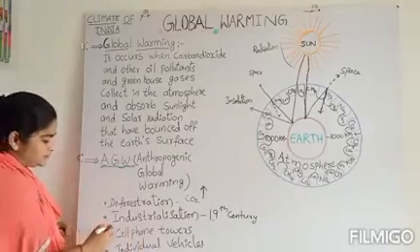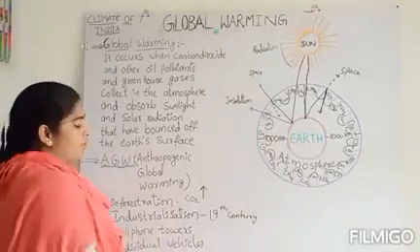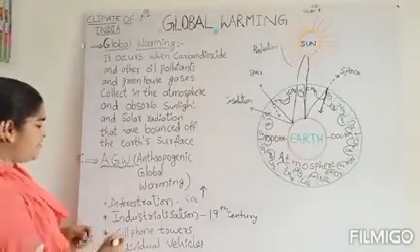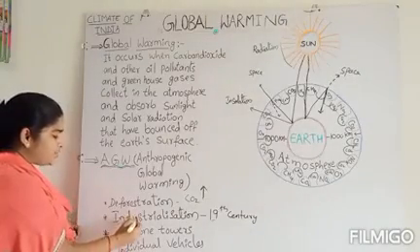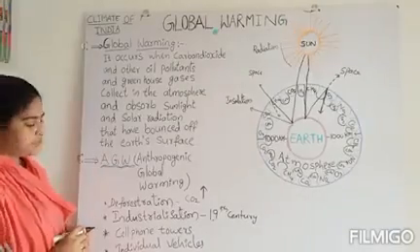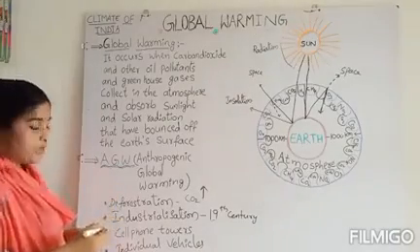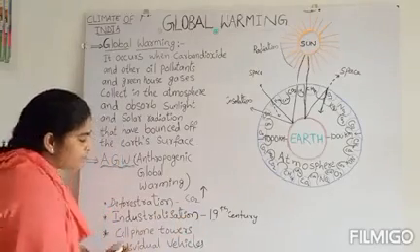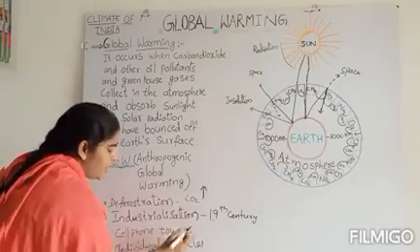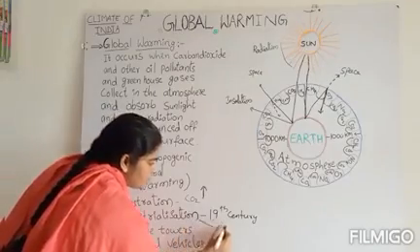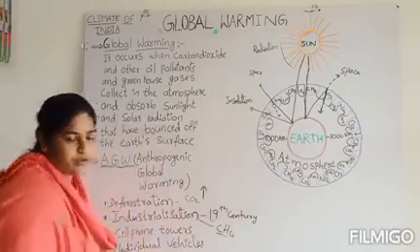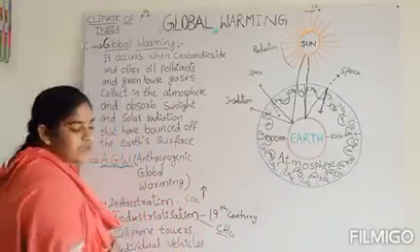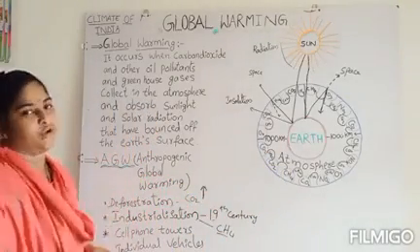And after that, industrialization. From the 19th century, when industrialization started, in these industries coal and other fossil fuels were used. Because of the usage of coal and other fossil fuels, the carbon dioxide percentage increased, and in the same way industries release methane gas in a large amount. Compared to carbon dioxide, methane is very dangerous. That means it has a greater capacity for holding heat in the atmosphere.